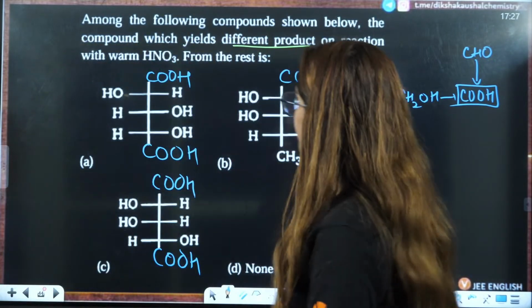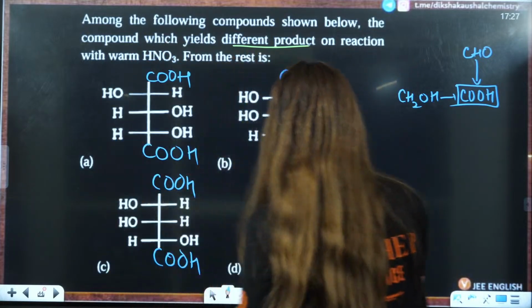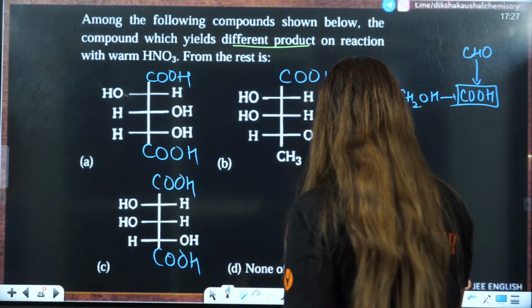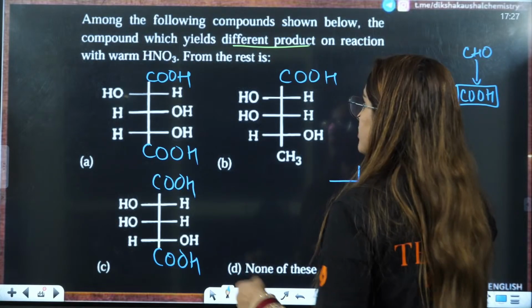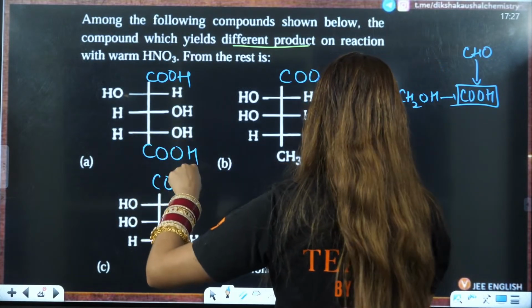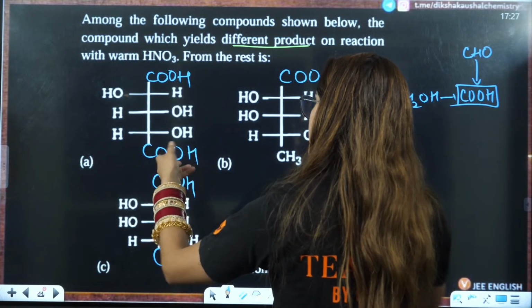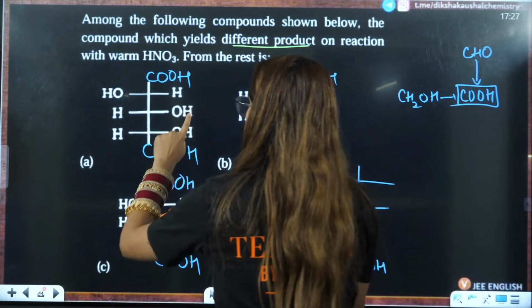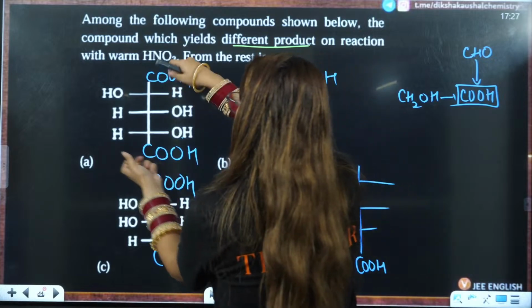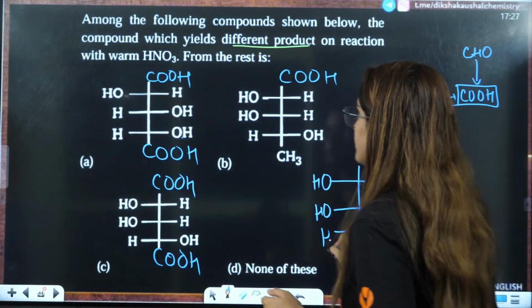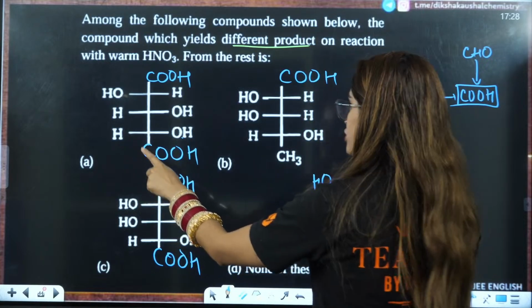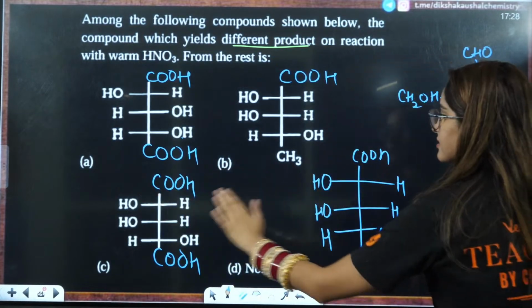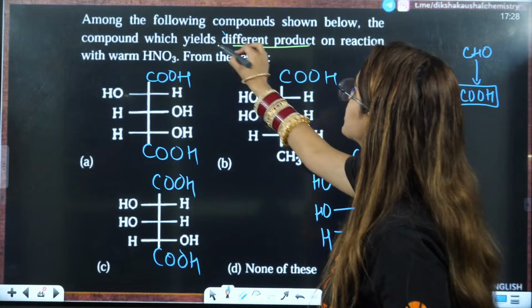So if you see this, rotate this compound. Okay, if you rotate this compound, this COOH will be here, right? 3 boxes. If you rotate this, these 2 OH are going to be here. Wait a minute. Rotate this, this OH is going to be here. This OH is going to be here, right? I am rotating, this H is going to be here. And to this OH you have H. This OH you have H. This is OH and this is COOH.